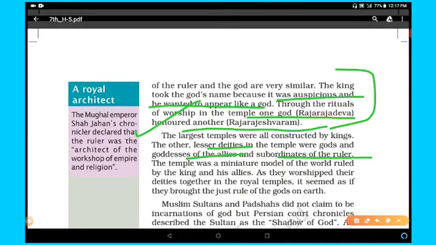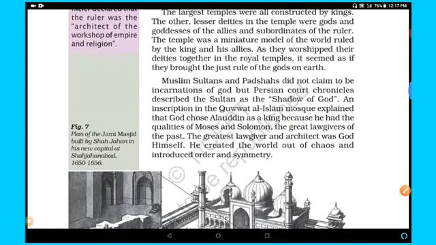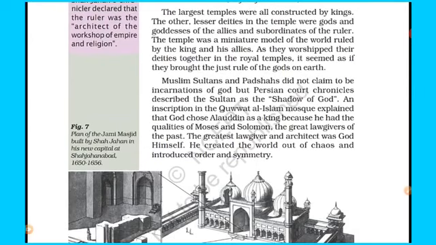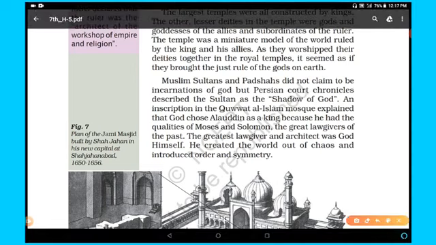As they worshipped their deities together in the royal temples, it seemed as if they brought the just rule of the gods on earth. So this was the symbol of their power. Muslim sultans and padshahs did not claim to be incarnations of God, but Persian court chronicles described the sultan as the shadow of God. Although we have studied that during the Muslim dynasties, especially in the Sultanate age, they did not claim to be incarnations of God,